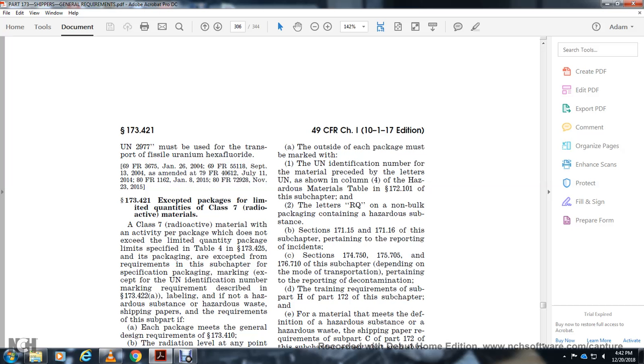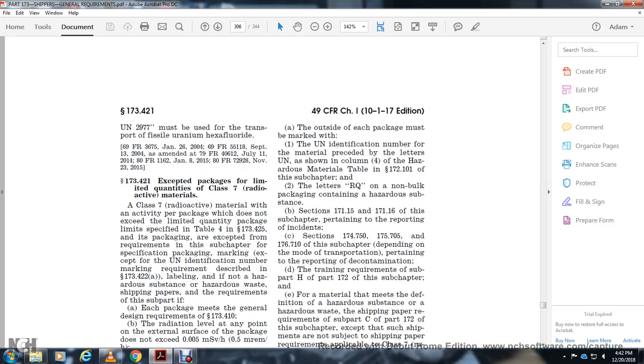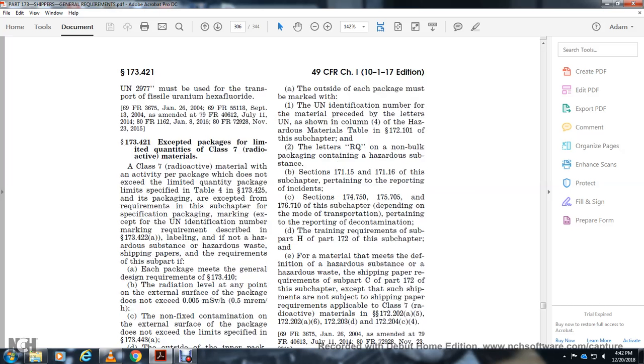The packaging, accepted under a subchapter specification, must be marked with the UN identification number. The marking requirements are described in 172.422A, with the labeling for the hazard of the substance and the hazard communication of the shipping paper, the requirements of the subpart. If the package meets the general requirements of 173.410, the radiation level at any point on the external surface of the packaging must not exceed 5,000 millisievert, and the non-fixed contamination on the external surface of the package must not exceed the limits specified in 173.443(a).